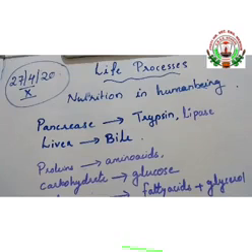In the last video we studied the digestion process that takes place in different parts of the digestive system. Do you remember what the parts of the digestive system in human beings are? Alimentary canal and digestive glands. The alimentary canal starts from the mouth and ends in the anus, and the various parts are mouth, pharynx, esophagus, stomach, small intestine, large intestine and anus.